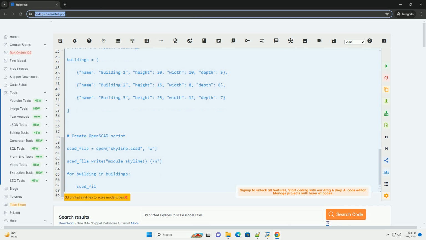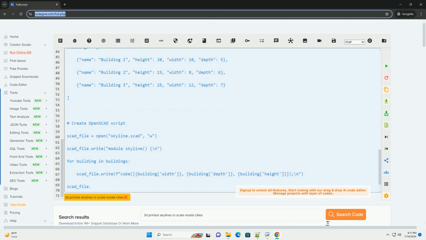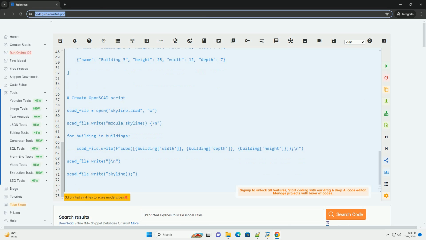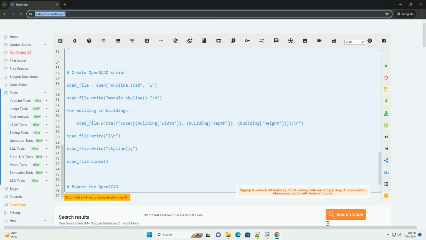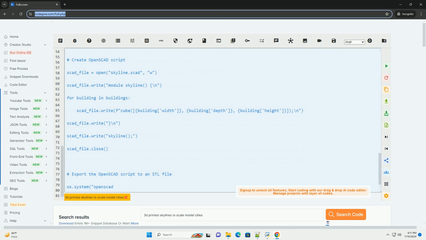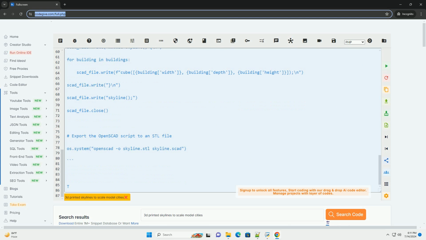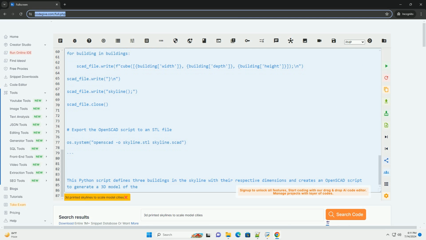Step 2. Exporting the model. Once you have completed the skyline model, export it in a file format that is compatible with your 3D printer. Common file formats include .stl and .obj. Make sure to check the dimensions and scale of the model before exporting to ensure it will fit in with your scale model city.